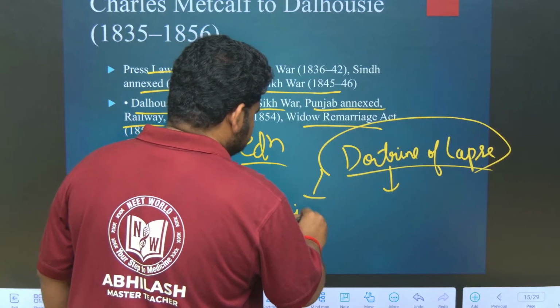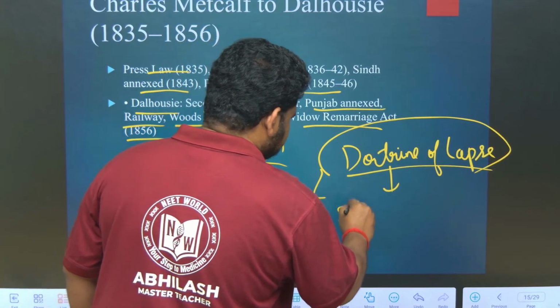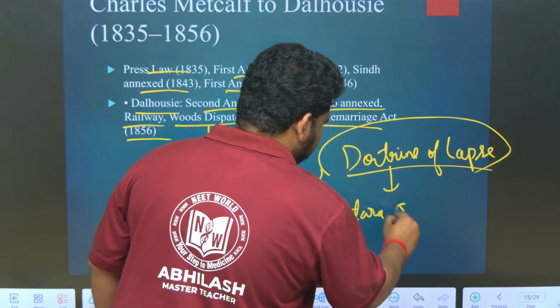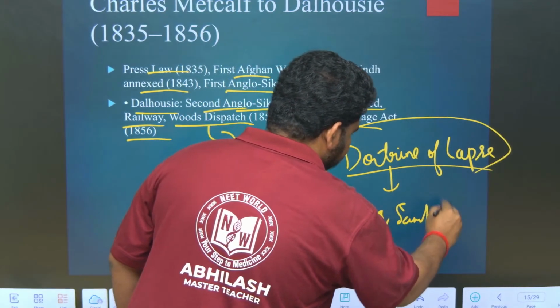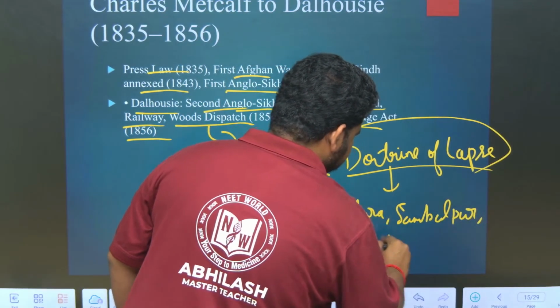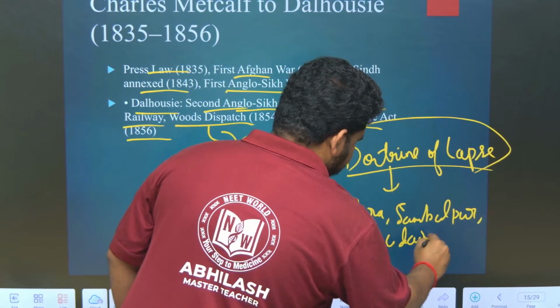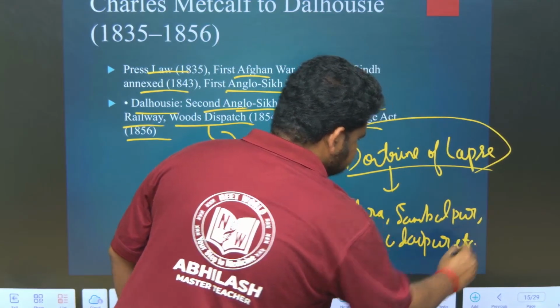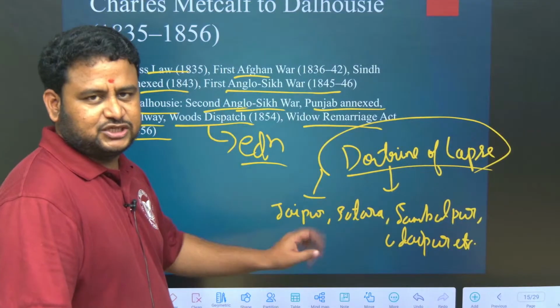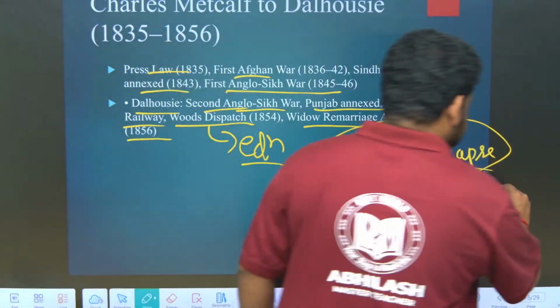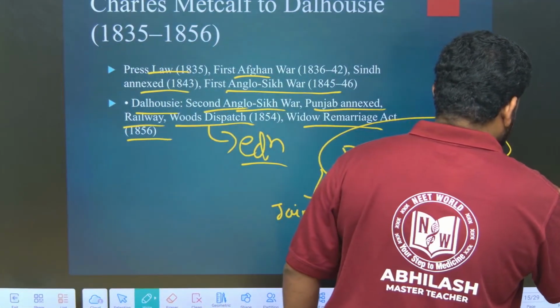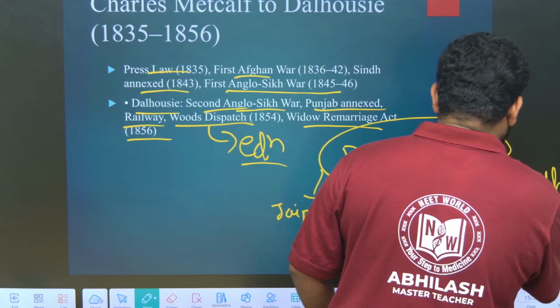Jaipur, Satara, Sambalpur, Udaipur, okay, etc. Some other areas, they were all annexed. And there was another area, that is Awadh. These were all based on doctrine of lapse.